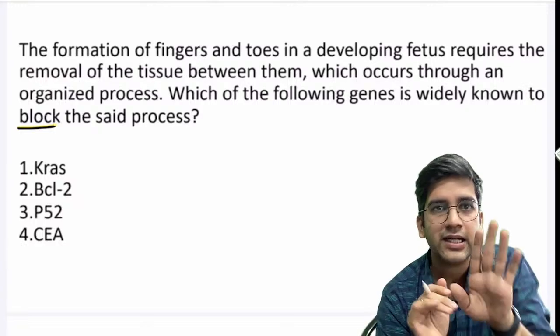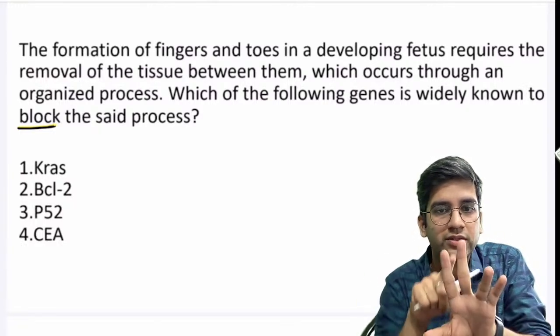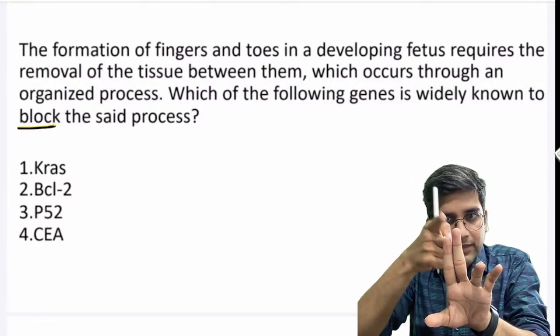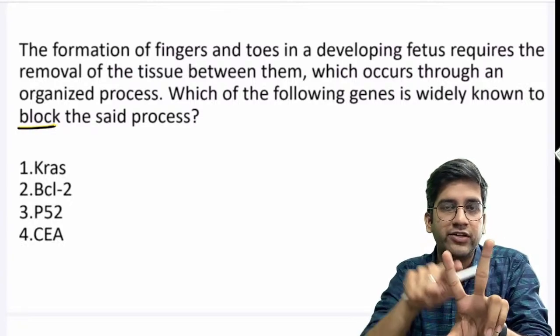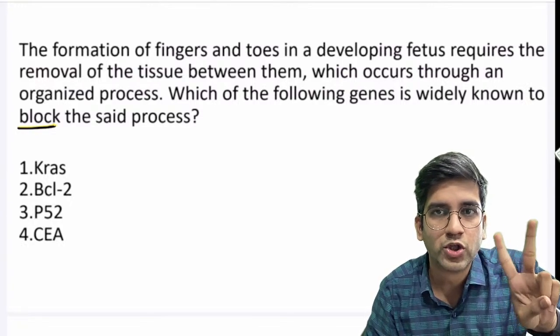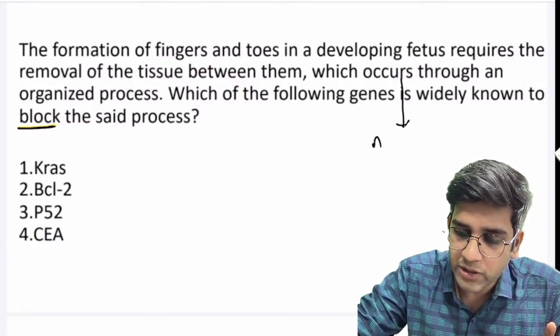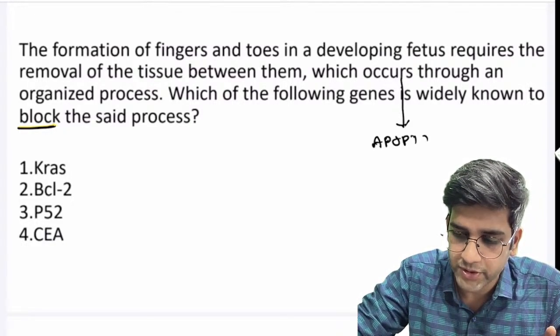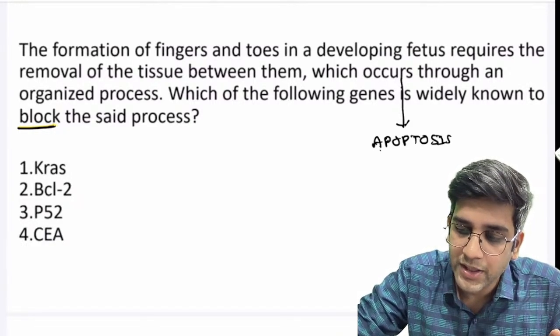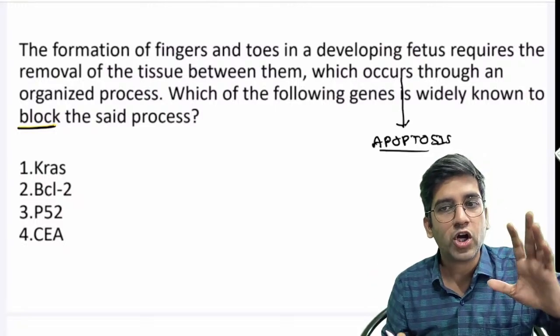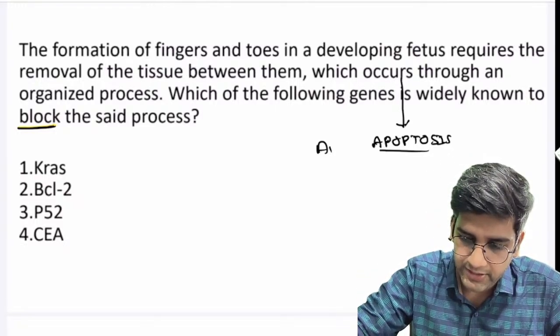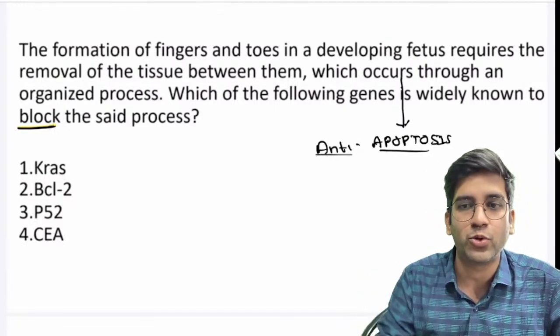The question says that when we were in the embryo, these fingers were united, and something is breaking this unity and making them fingers, right? What is the process? What causes cell death? It's apoptosis, right? So this embryological process of cell death is due to apoptosis. The question is now very simple. Which of the following genes is known to block apoptosis? Or, as you said, which of the following is an anti-apoptotic factor?